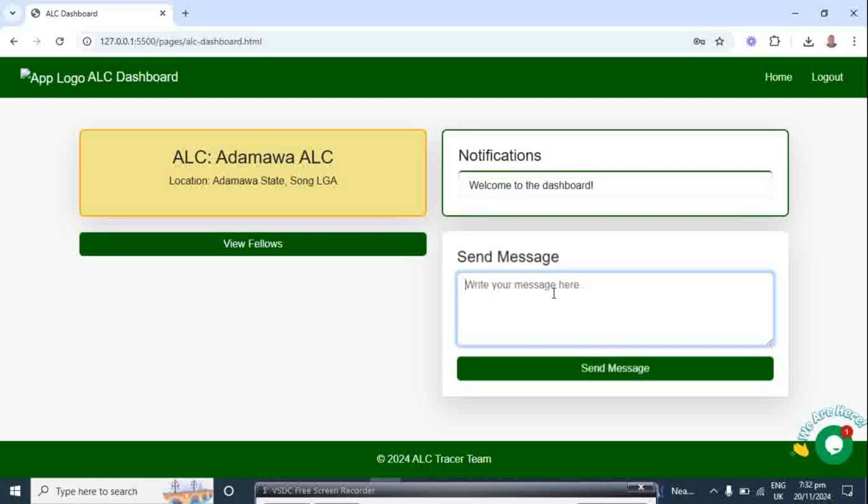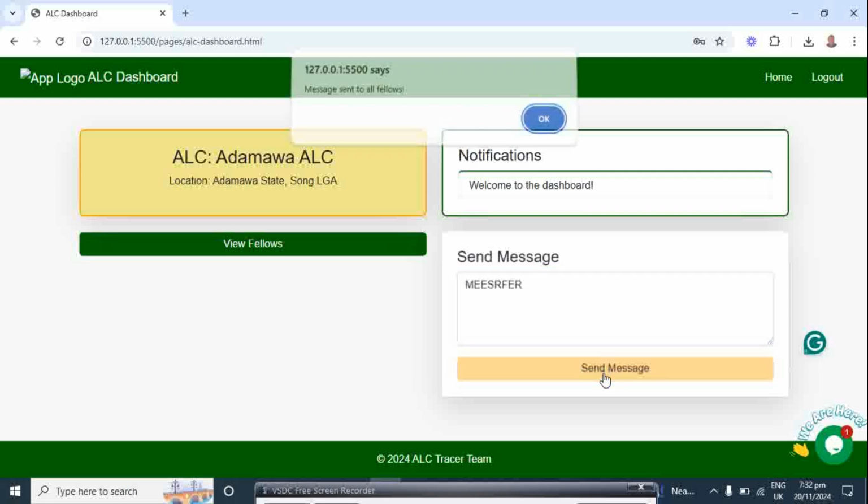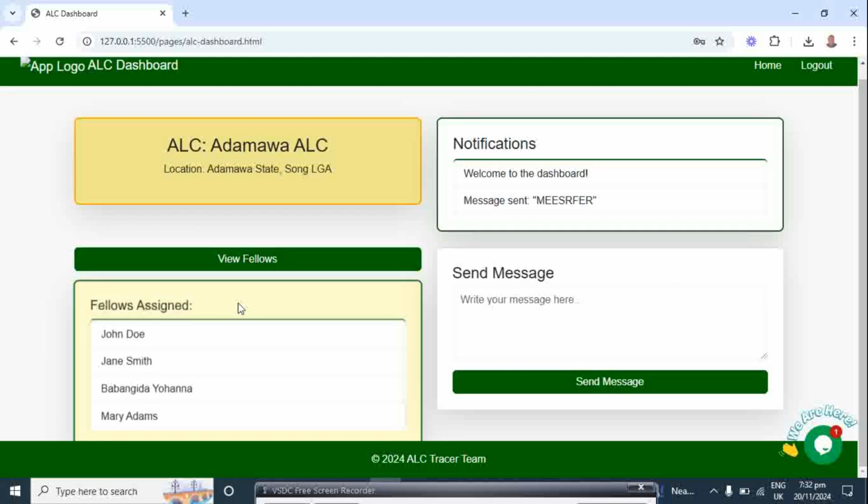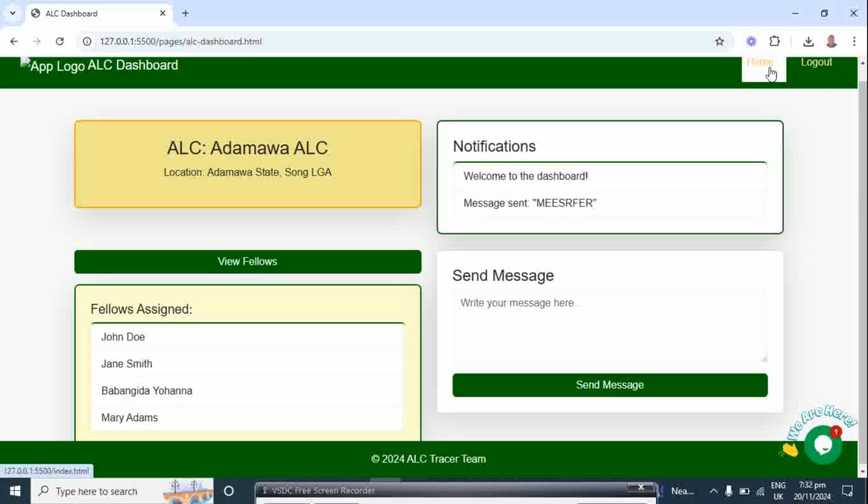And if they want to send a bulk SMS or bulk message to all the fellows that they are assigned, then they can just write the message here and send, and it will send. So this is the list of all the fellows that were assigned to that ALC, where they are able to view it from there, and they can log out.